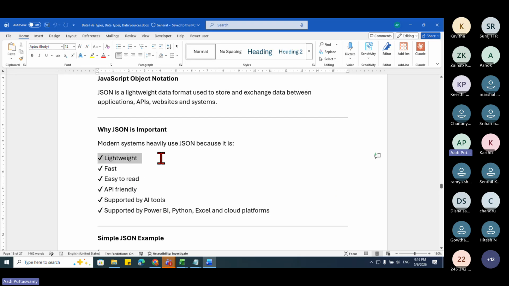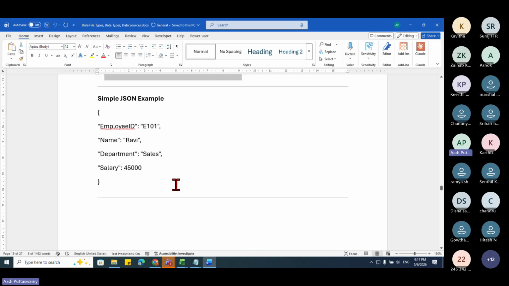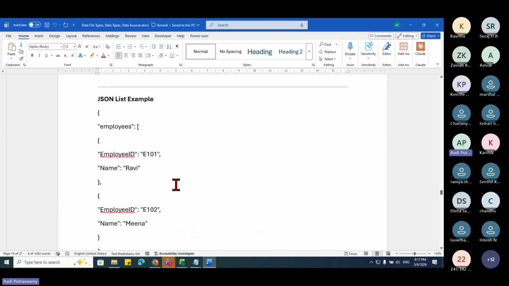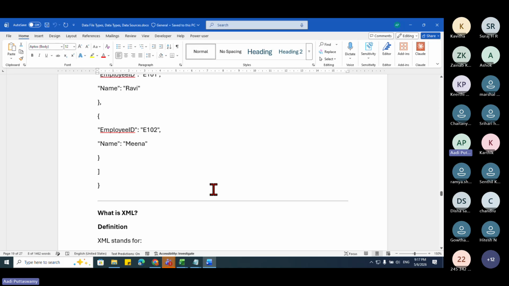So why is JSON important? Because it is lightweight. As you saw in the notepad, what we have typed, it's not like an Excel file or something; we store that in a very simple notepad file. So it is very fast, easy to read, API friendly, supported by AI tools, and it is supported by Python, Excel, and even cloud platforms as well. I'll show you how we can use this in Excel. Okay, right. So let me also explain the XML file, and then I'll show you how to import this.